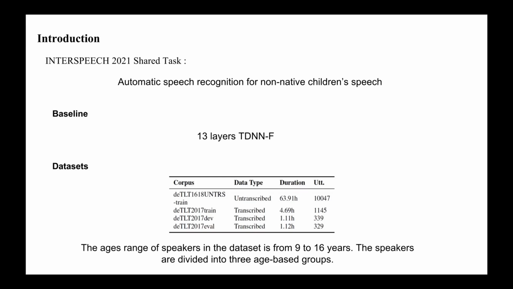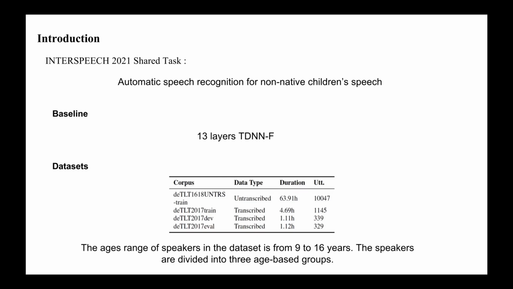The model consists of 13 TDNNF layers, and the context of the model is 29 frames before and after the underlying frame. An N-gram language model was trained on the 2016 and 2018 campaign's written answers. Then, this preliminary model was used to create alignments for the TLT 1618. The final TDNNF model was trained with a weighted combination of supervised and unsupervised data, and the procedure follows the recipe proposed in the CALD recipe.